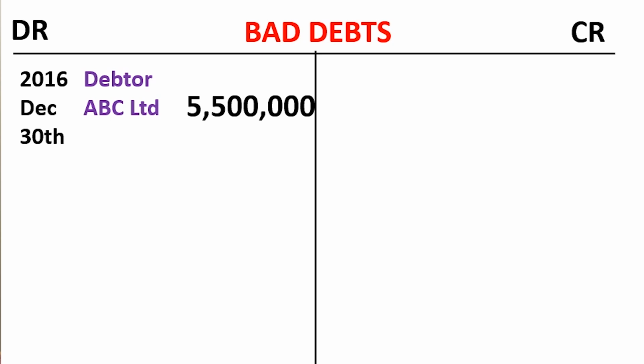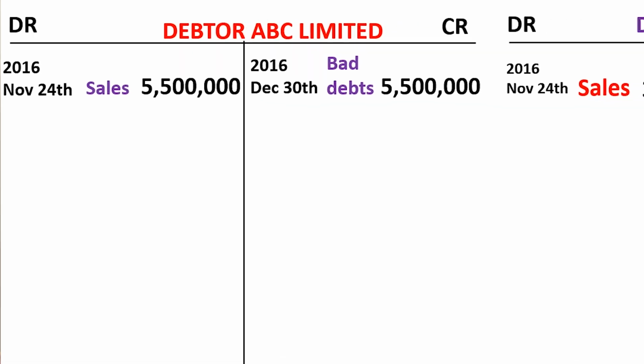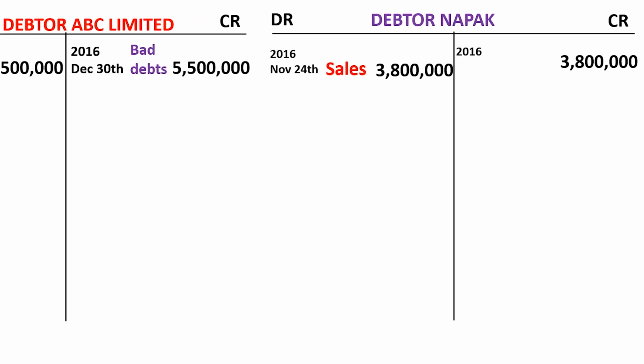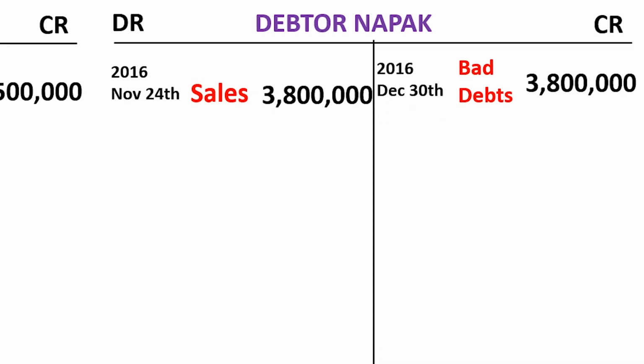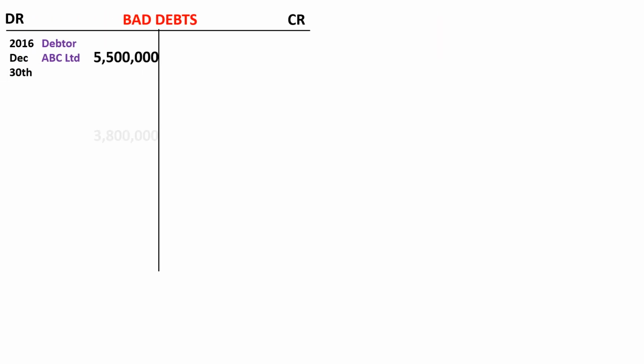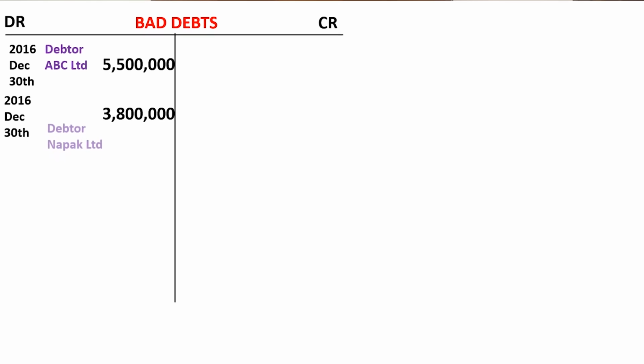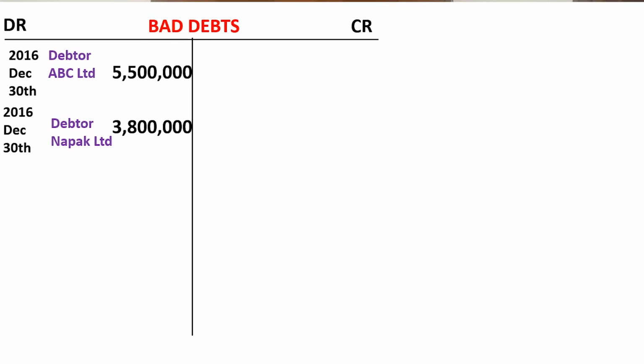We shall go ahead and do the same thing to the debtor Napak account. So in the debtor Napak account, we credit it by 3,800,000. The other item affected is the bad debts account, of course. So we go ahead and complete the double entry in the same manner, debiting 3,800,000. The other item affected is debtor Napak. It's happening on that same date. So the bad debts account is added up, and that's the total we have on the bad debts account.